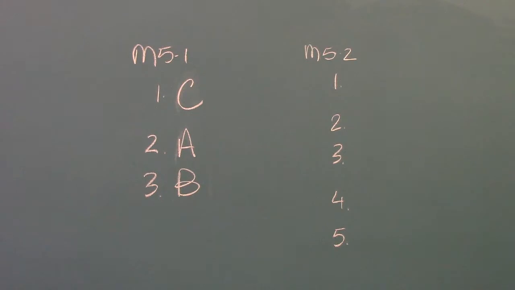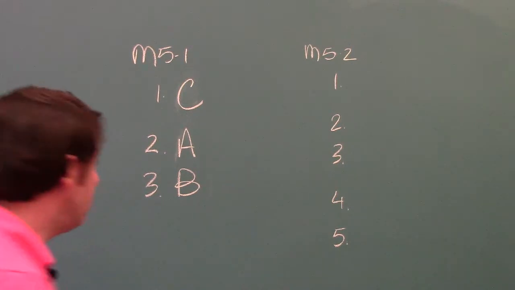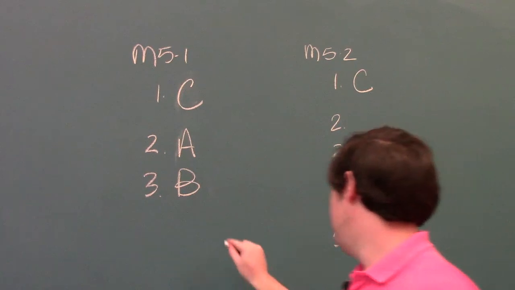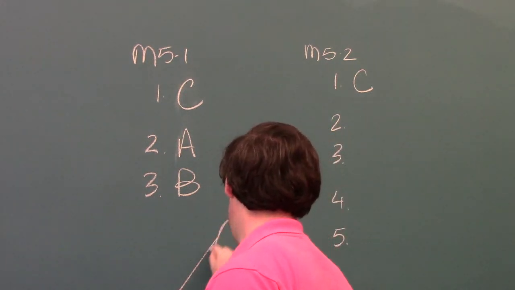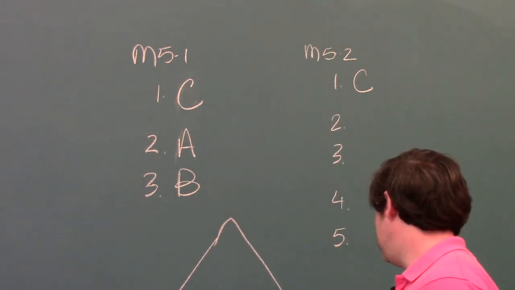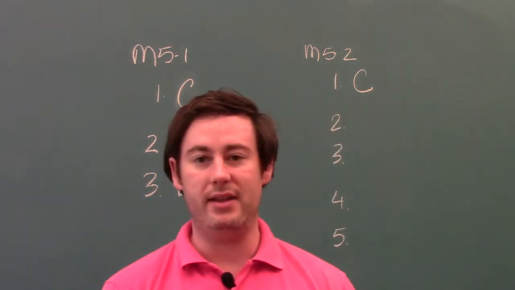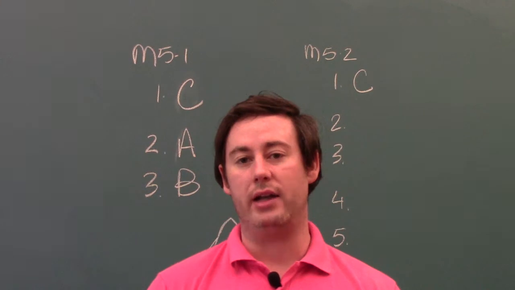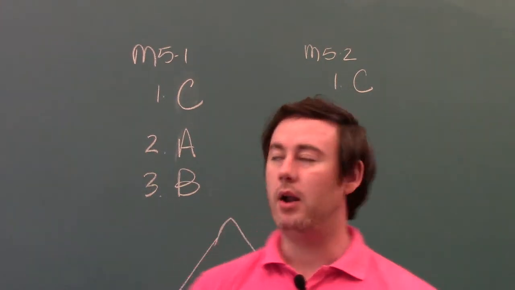So if we look at the first one, it says establish a tip line for employees to report questionable acts. This would be letter C, which is the rationalized portion of the fraud triangle. Remember, in this fraud triangle here, for the rationalized portion, in order for a fraud to take place and then actually stay hidden, an individual has to be able to rationalize their actions or the actions that they know about.